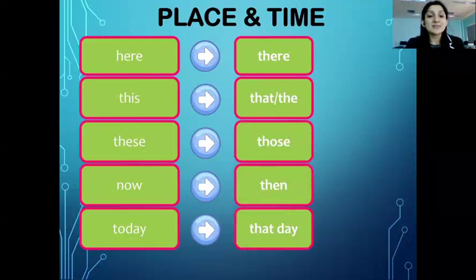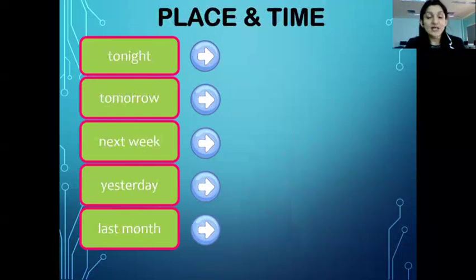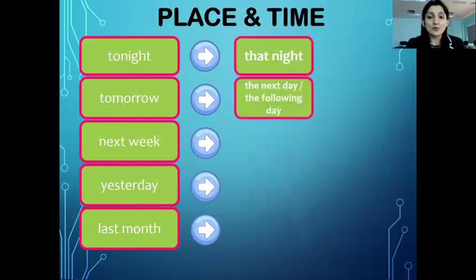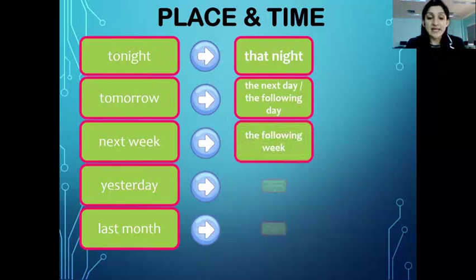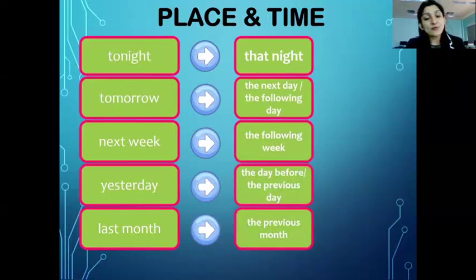Today becomes that day. Tonight becomes that night. Tomorrow becomes the next day or the following day. Next week becomes the following week. Yesterday becomes the day before, or you can also say the previous day. Last month becomes the previous month when you say reported speech.